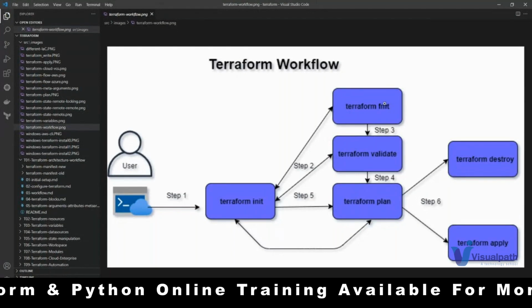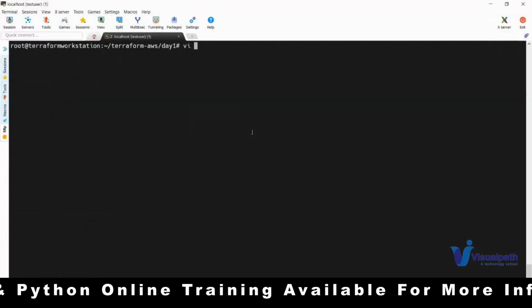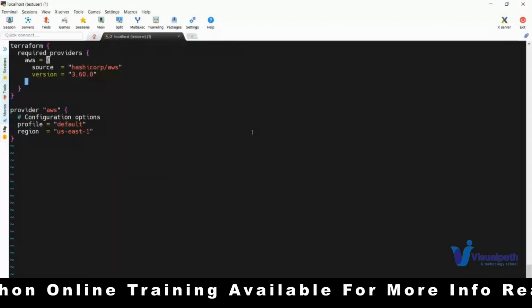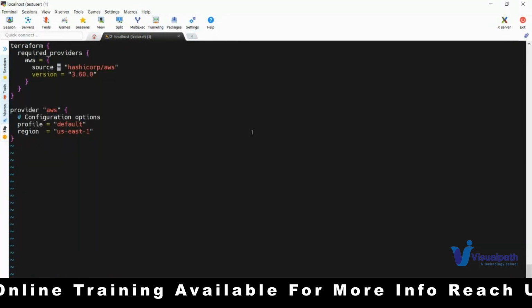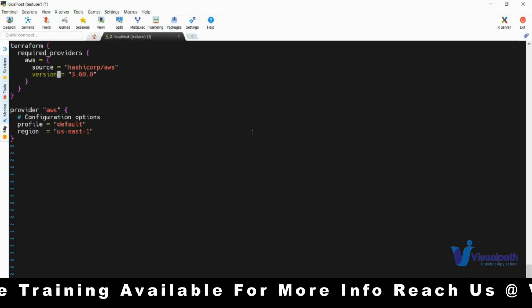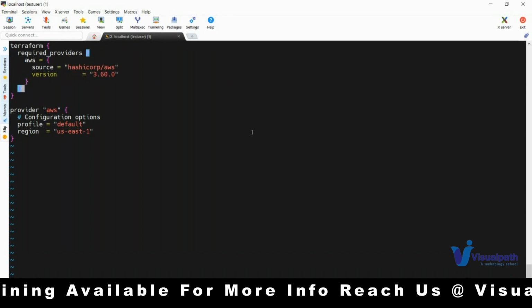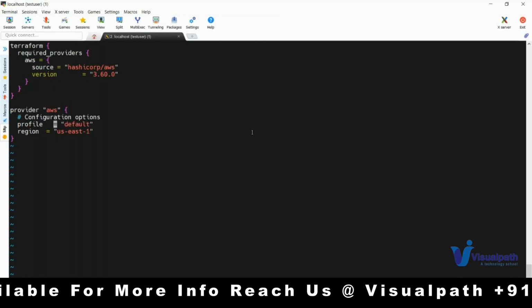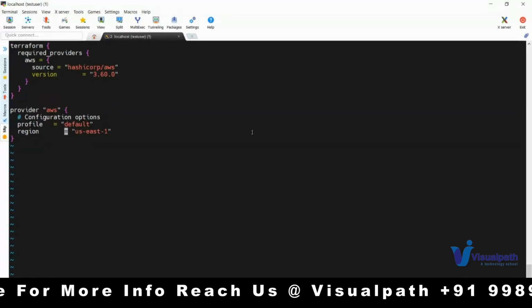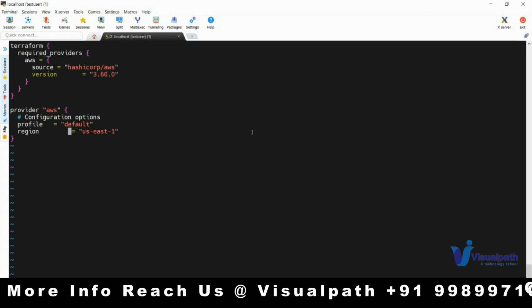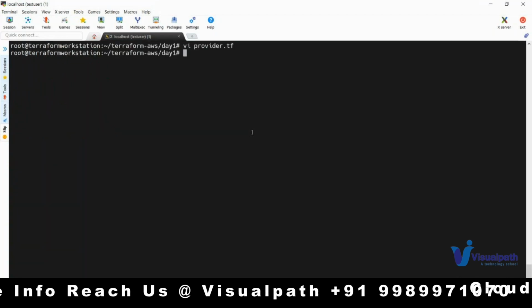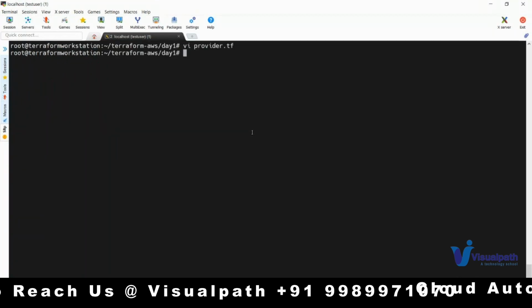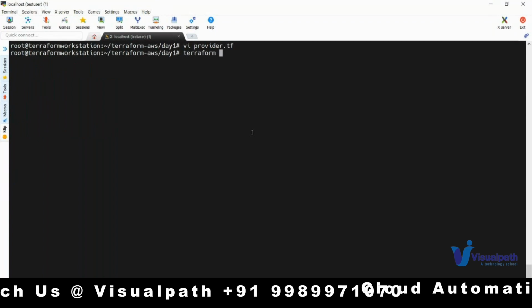FMT means, let's say if you have not written properly, like let's say I've written equals here, or written in a zigzag way, or not followed some syntax. Now this file has to be reformatted according to Terraform best practices, right? So for that you can execute Terraform fmt.